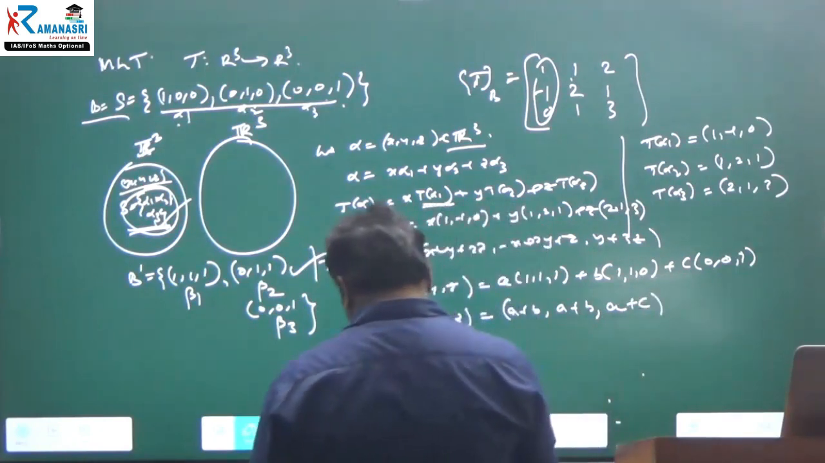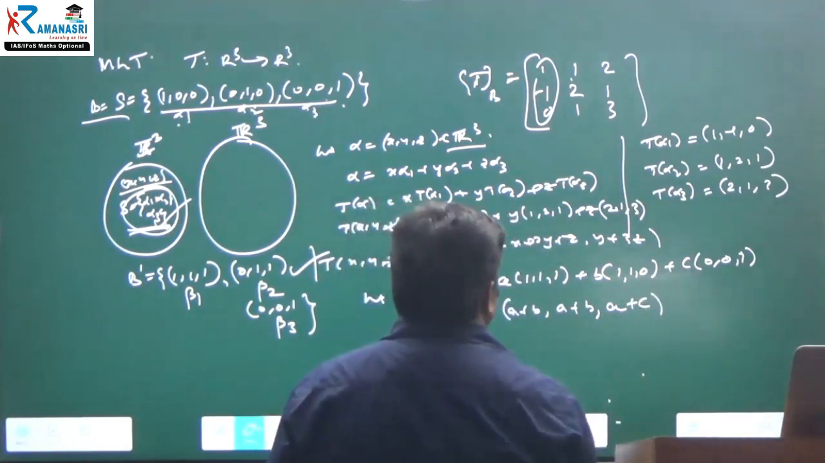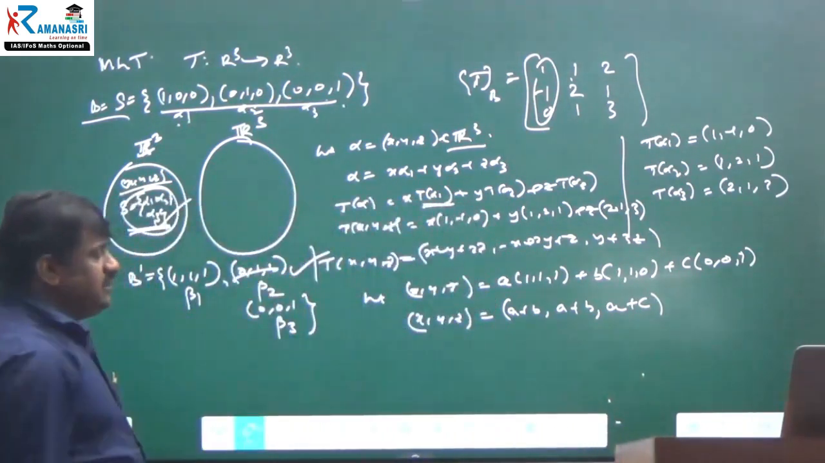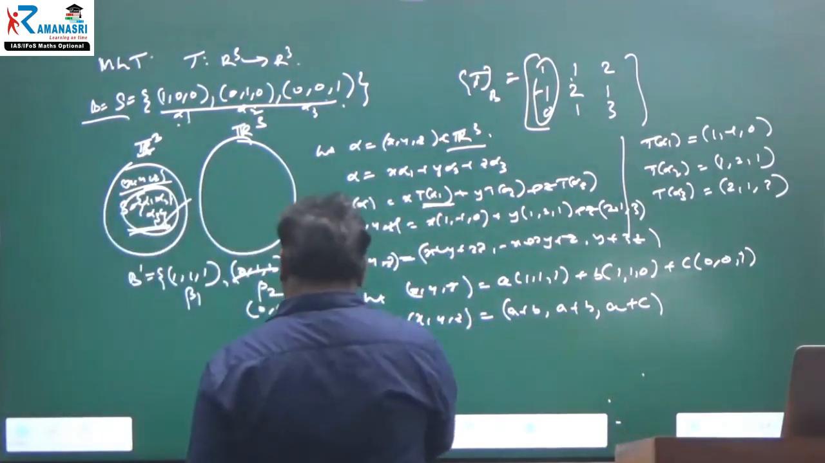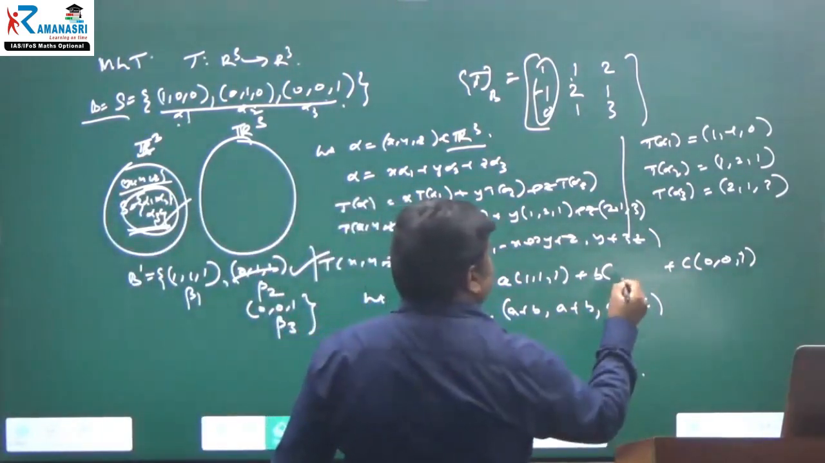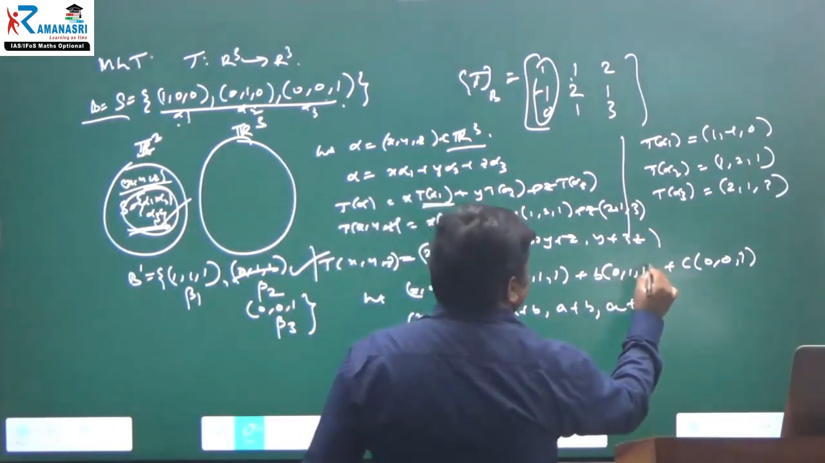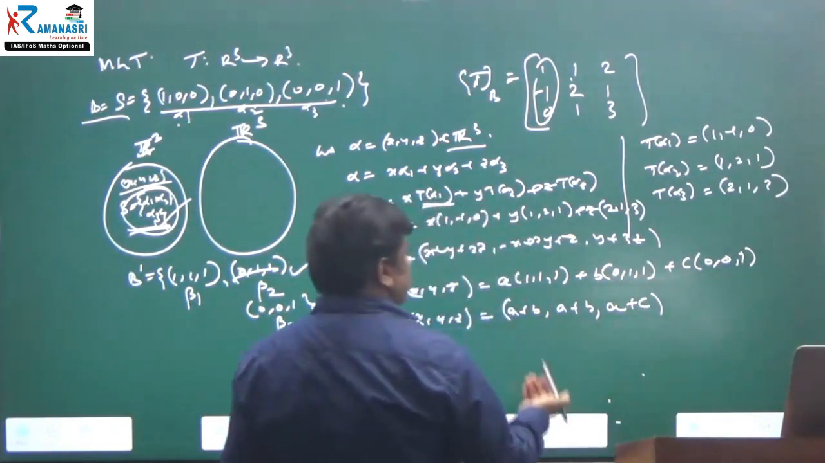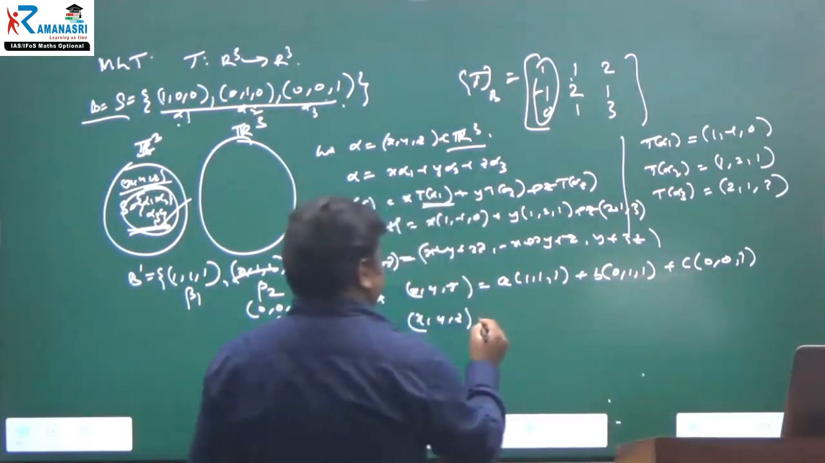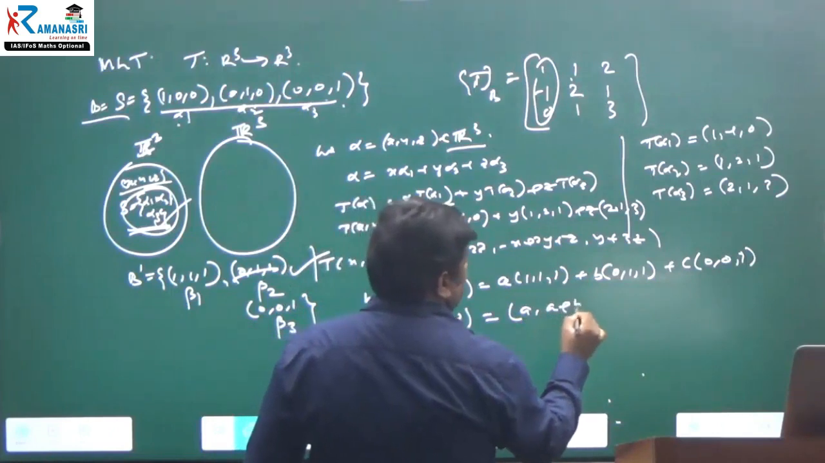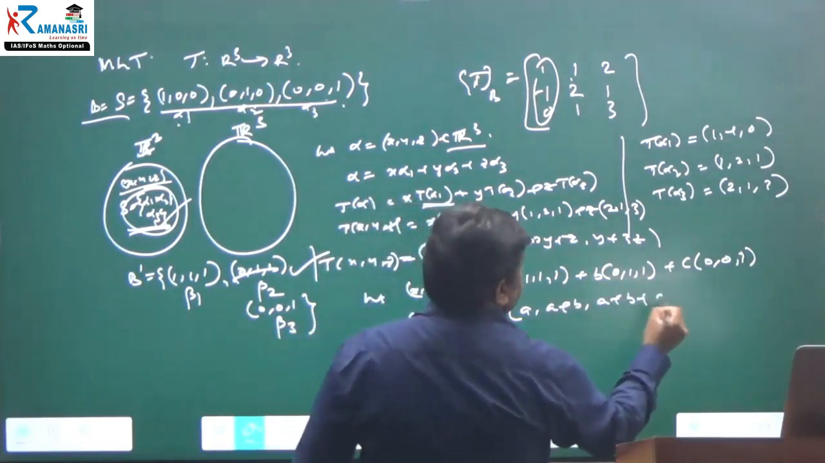I have made a small mistake. This is 0, 1, 1. Okay, right. So it is 0, 1, 1 and 0, 0, 1. Therefore, the first one is equal to a, that's it, then a plus b, and a plus b plus c.